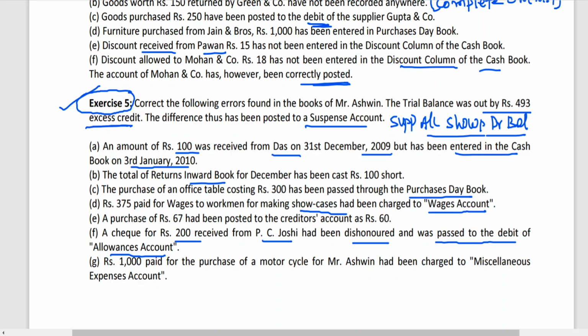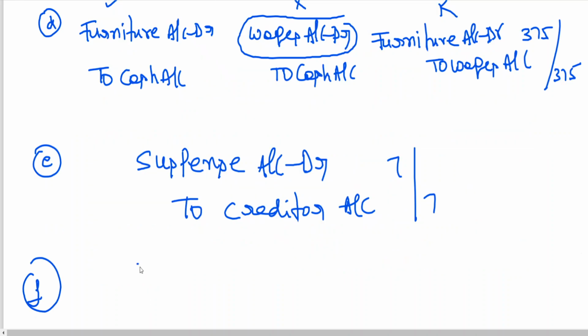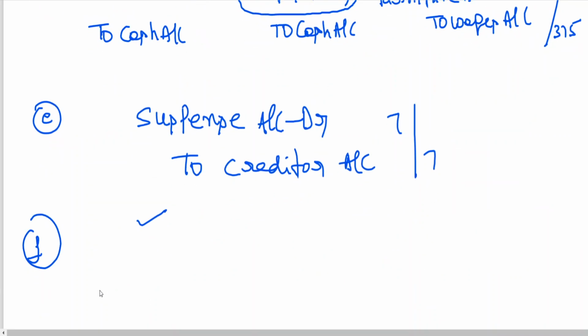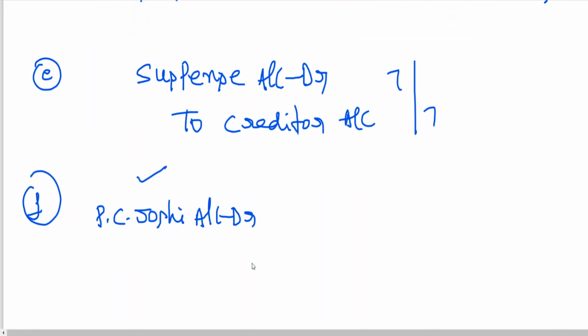Instead of debiting PC Joshi, they have debited the 11th account. So it is a two-side error. How, sir? If you write the entry, you'll know. If you are having any confusion initially, first write the entry, then you'll have clarity. Is it a one-side error or a two-side error? PC Joshi account debit. How to know this is a two-side error? Instead of debiting one account, if you debit another account, you have made a mistake. But there is a debit, there is a credit. Even still there is a mistake, it is called a two-side error.